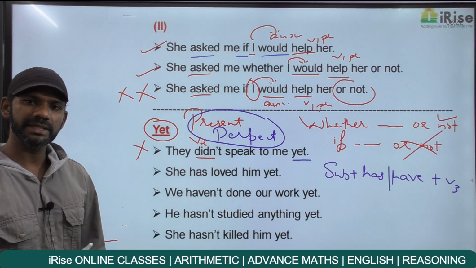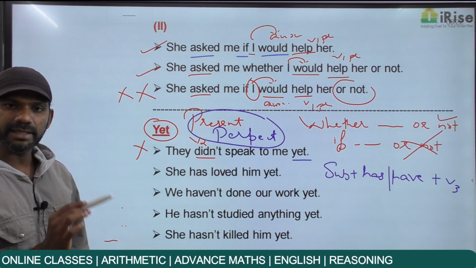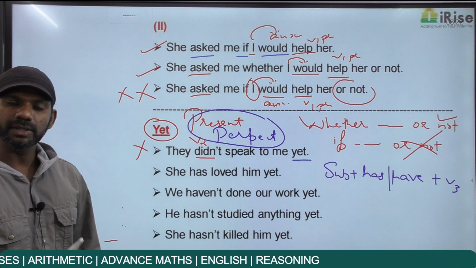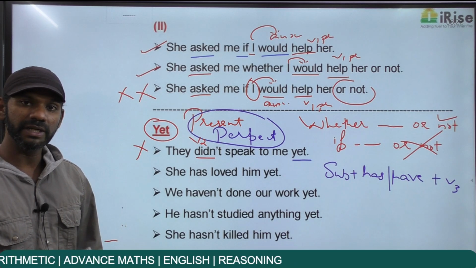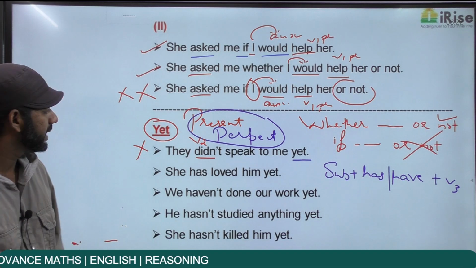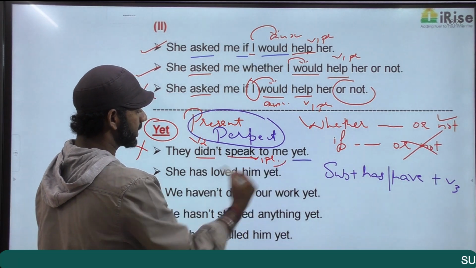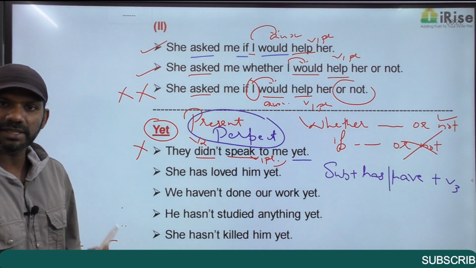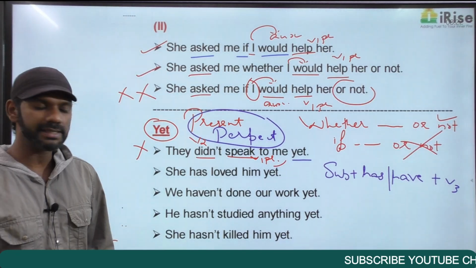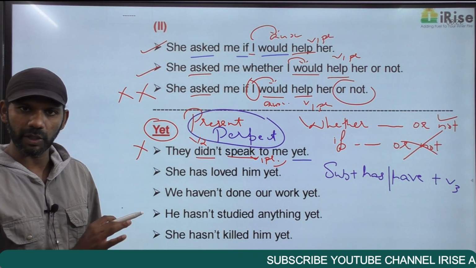If you want to identify the tense category of a sentence, just write down the order of the sentence. Did is V2. V2 is simple past tense, undoubtedly. It's always do, does, did, will, shall, would, those auxiliary verbs, plus V1 plural. Didn't speak: speak is V1 plural. So didn't speak is did plus V1 plural. That is simple past tense. But yet cannot appear in simple past tense. The first statement is grammatically wrong.